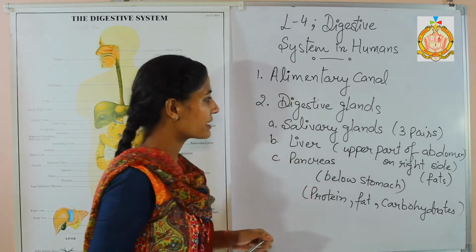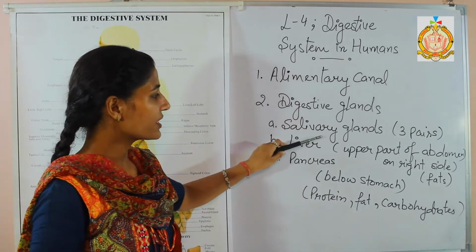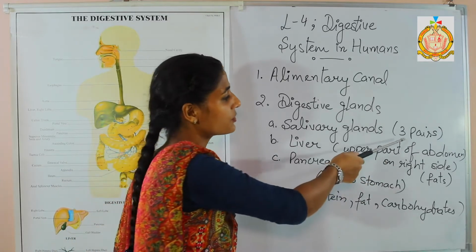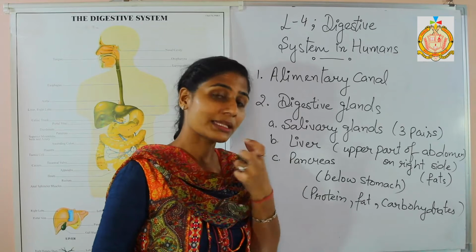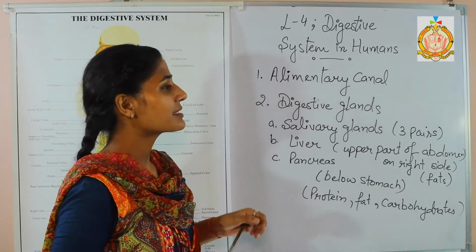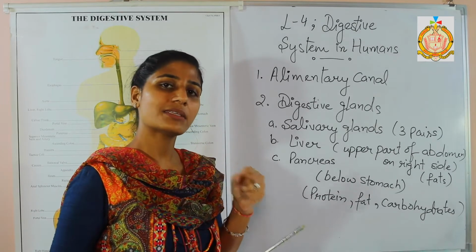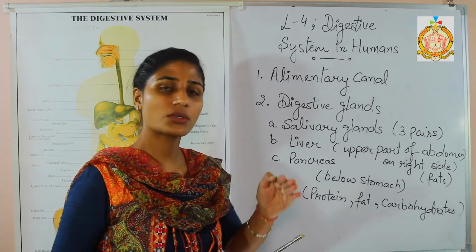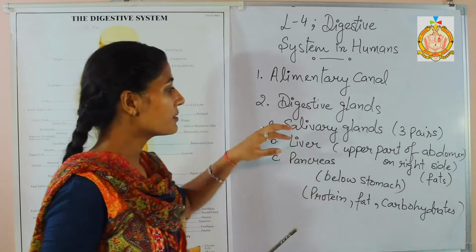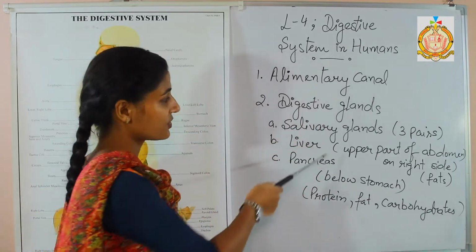Second one is digestive glands. There are three types of digestive glands. First is salivary glands. Salivary glands are present in our mouth. They are 6 in number, meaning a total of 3 pairs of salivary glands are present in our mouth. What is the function of salivary glands? Whenever we are having food, we chew the food, and that food is mixed with our saliva. The saliva gives moisture to the food as well as softens it. That is the function of the salivary glands.